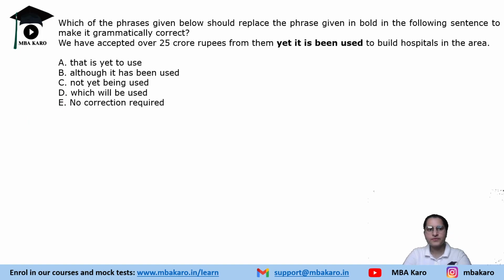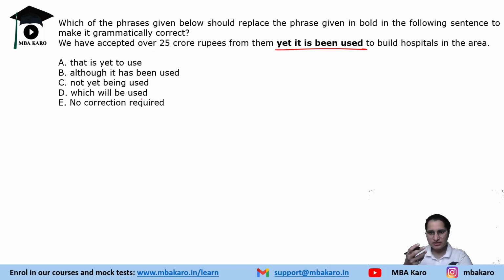Next one. We have accepted over 25 crore rupees from them, yet it is being used to build hospitals in that area. Yet it is being used. So definitely this phrase is flawed. So we have to find which option can replace it. Option A says yet to use. Option B says although it has been used. Option C says not yet been used. Option D says which will be used, and option E says no correction required.